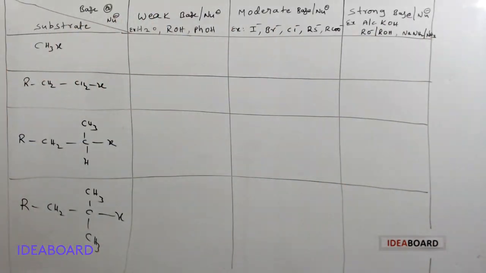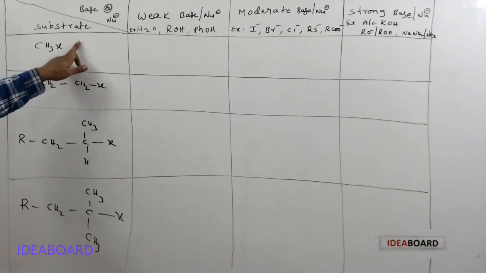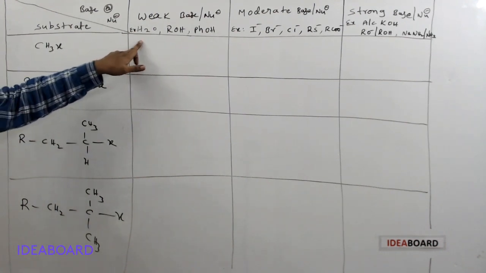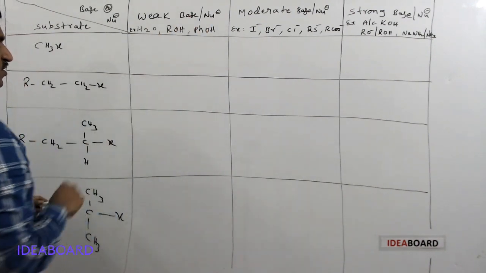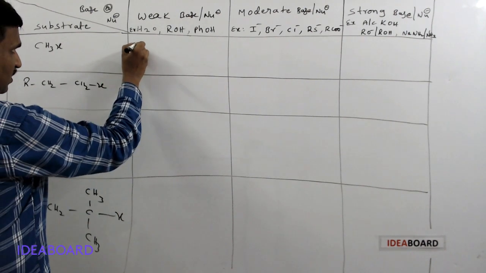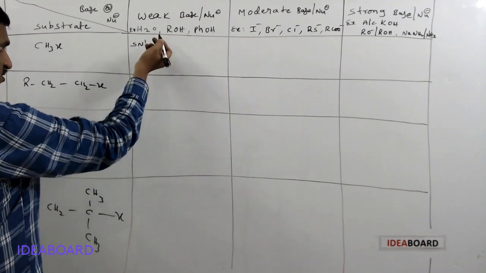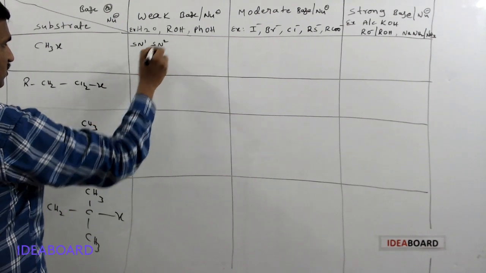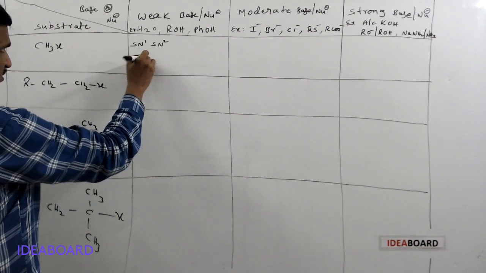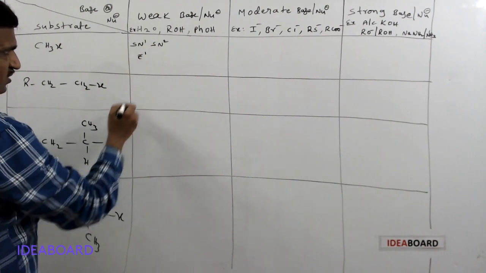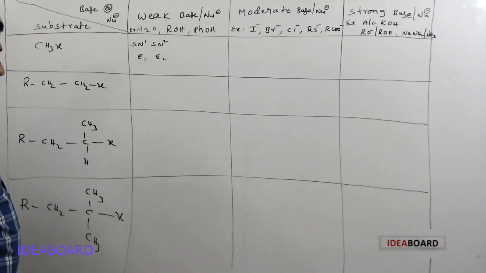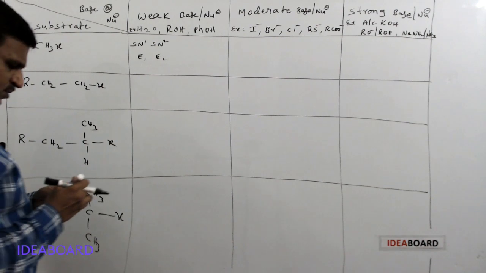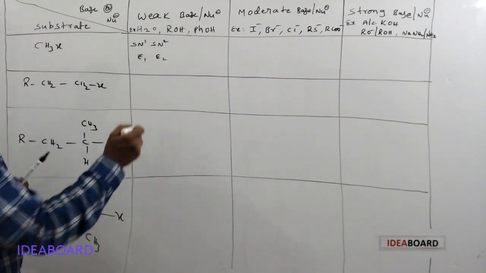bases. Suppose the first one is taken, this is a primary alkyl halide. Always remember, with a primary alkyl halide and a weak base or weak nucleophile, you might think SN1 or E1 or E2 reaction occurs, but in all these cases the only possibility is SN2.